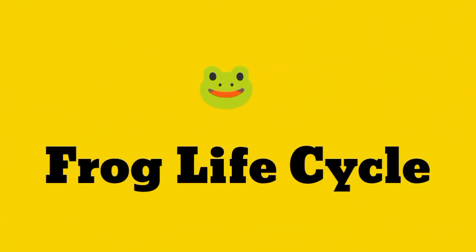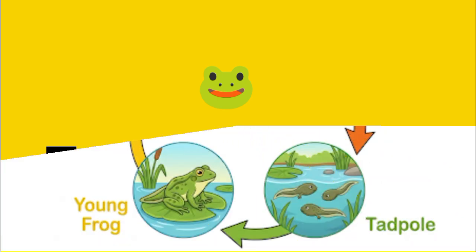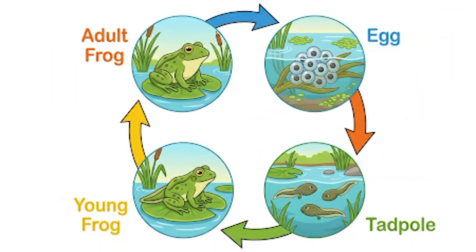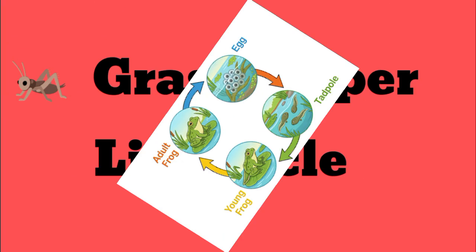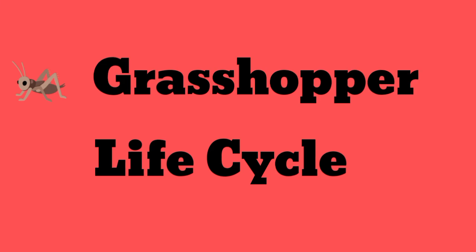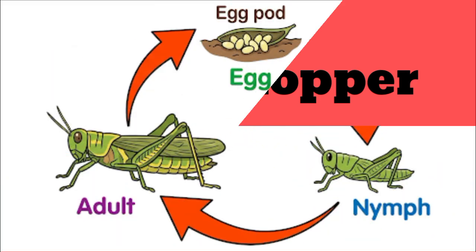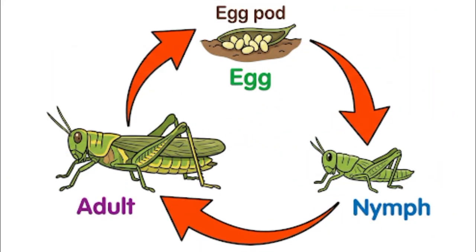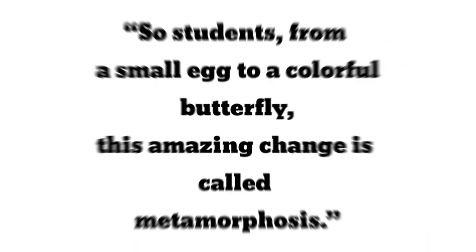We can also apply the same example to the life cycle of a frog. The metamorphosis of a frog also consists of 4 stages. Number 1 is egg, second is tadpole, third is young frog, and fourth is adult frog. We can also take the example of a grasshopper for understanding the topic of metamorphosis. In the life cycle of a grasshopper, eggs change into nymphs and nymphs change into adults.